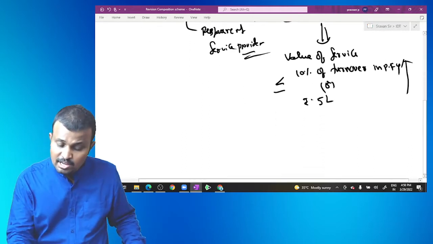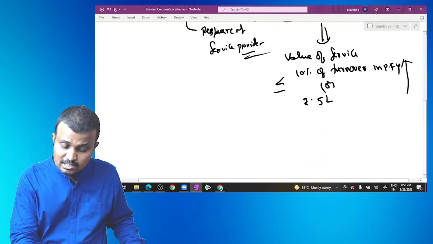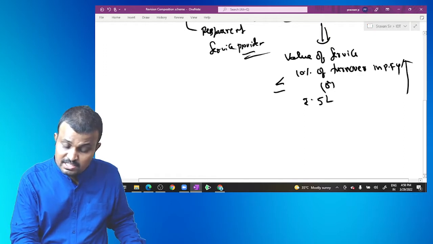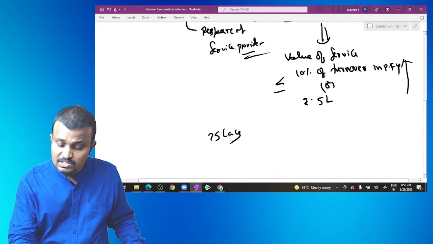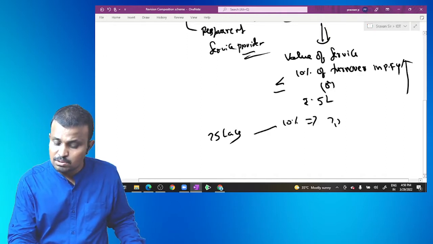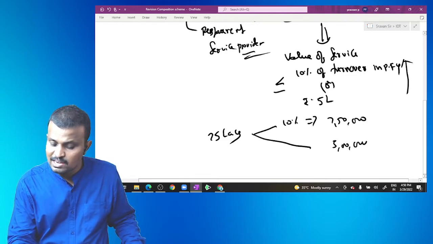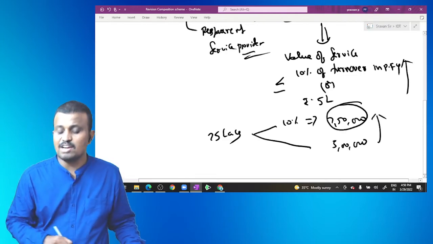For example, if the previous year turnover is 75 lakhs, what is the 10%? 10% is 7 lakh 50,000, or 5 lakh, whichever is higher, so 7 lakh 50,000.